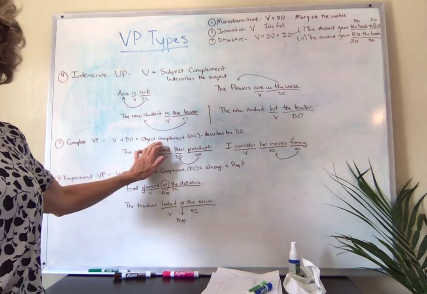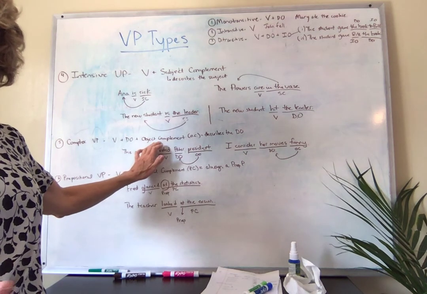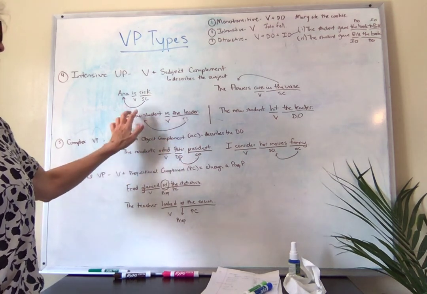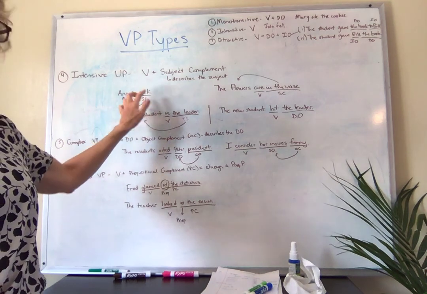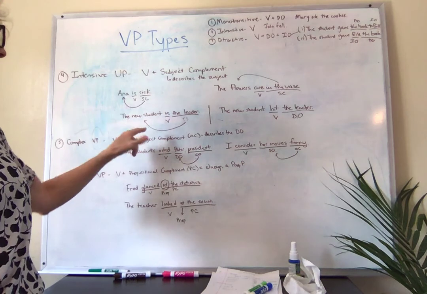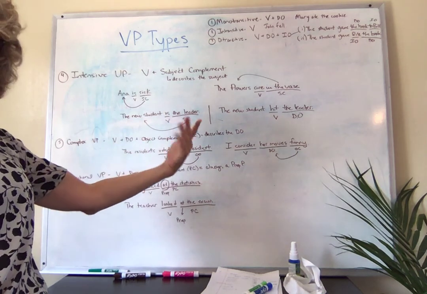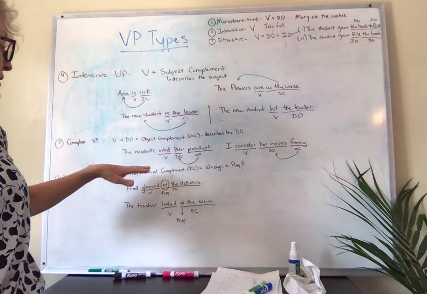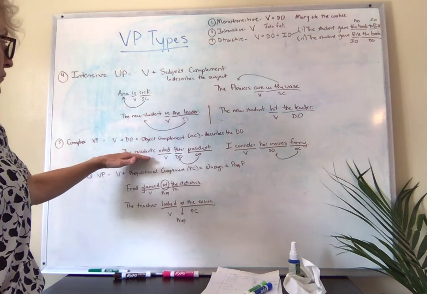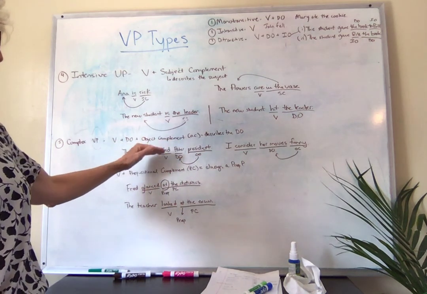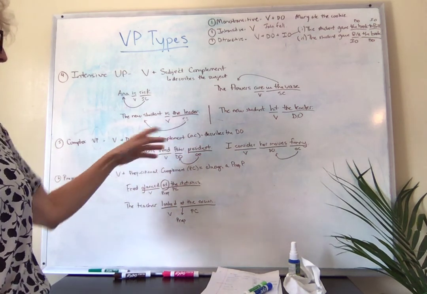And you're thinking, okay, what's an object complement? We haven't defined that yet. Well, an object complement is going to be very similar to a subject complement. Remember, the subject complement goes back to the subject. So in the same way, an object complement goes back to the object. So if you have a sentence like, the residents voted Peter president. The residents voted Peter president.